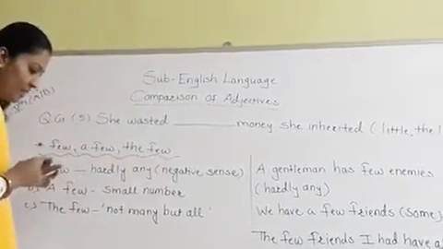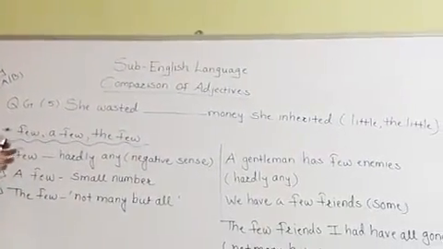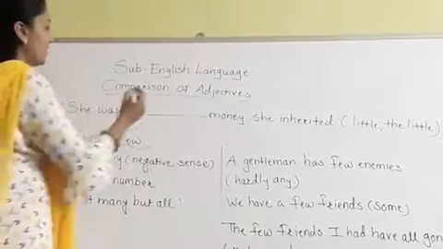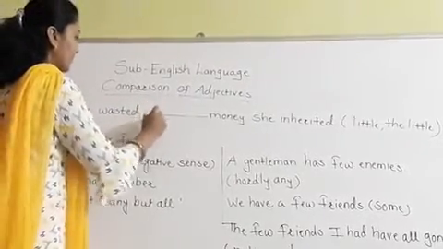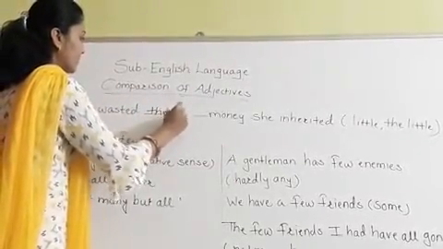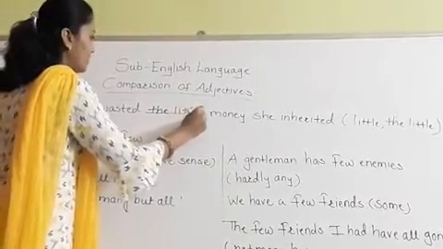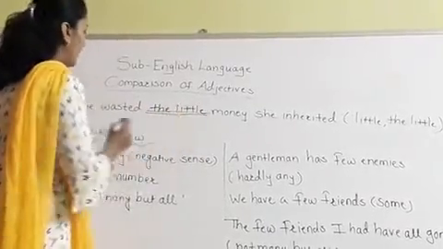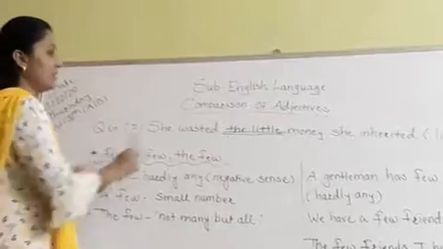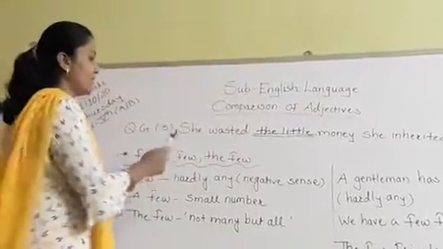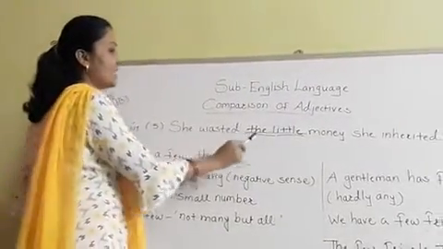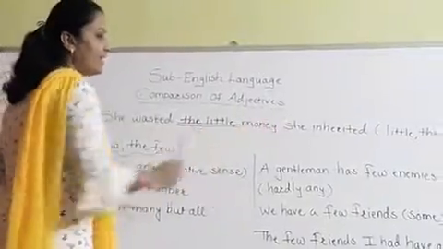So students, the answer of this question is, here we have to use the little. So have you understood? Here we have to use the little. So the answer will be like this. She wasted the little money she inherited.